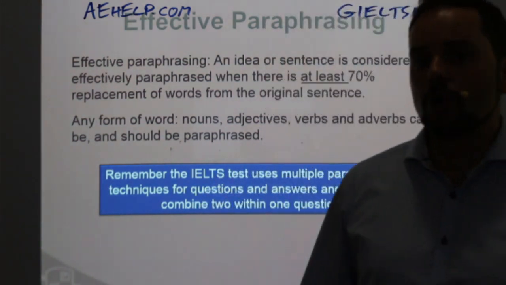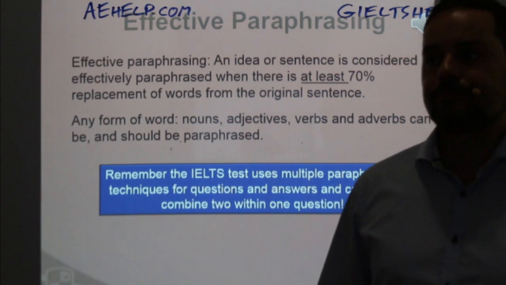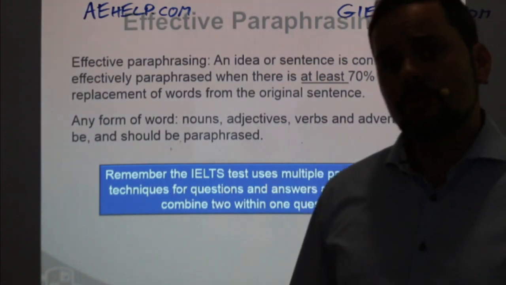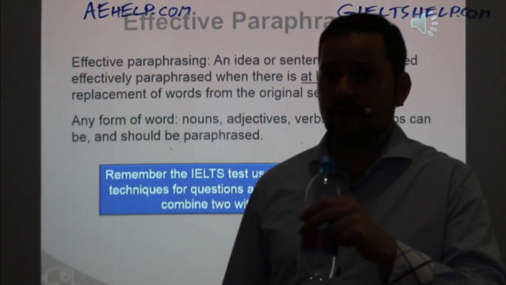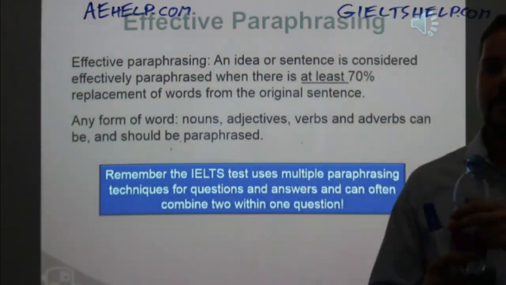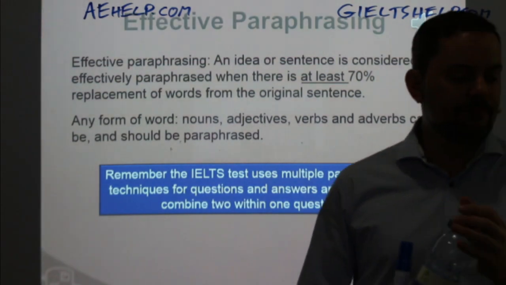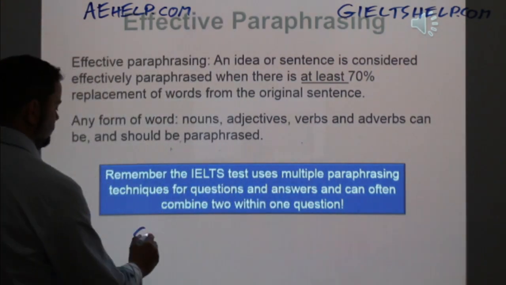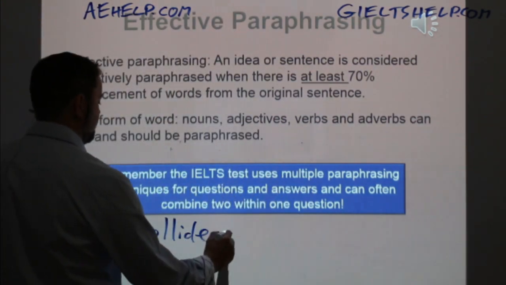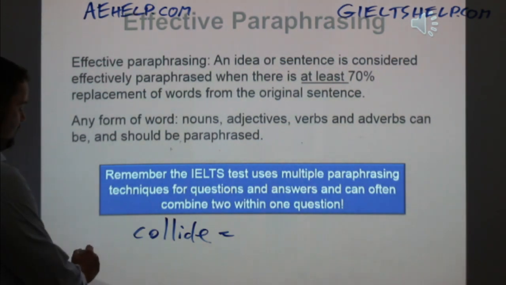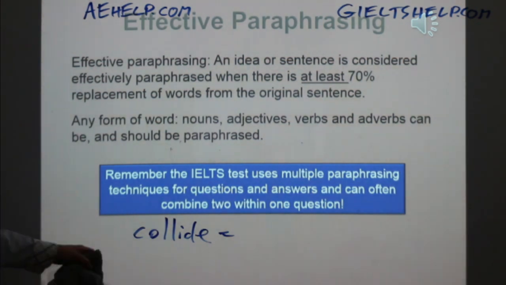When you see a new word, instead of looking at a dictionary to find the definition, look it up in a thesaurus and see if you understand the synonym. Okay? It's a much more efficient way of learning. I'll give you an example of that. So we just looked at a reading passage earlier. We saw the word collide in there, okay? Now, collide might be a new word for many of you, and many of you might quickly think, okay, I'll look that up in the dictionary, and then you'll find the definition, which I'll put up there in a second.